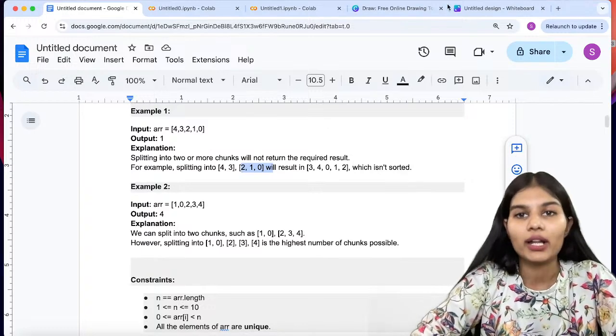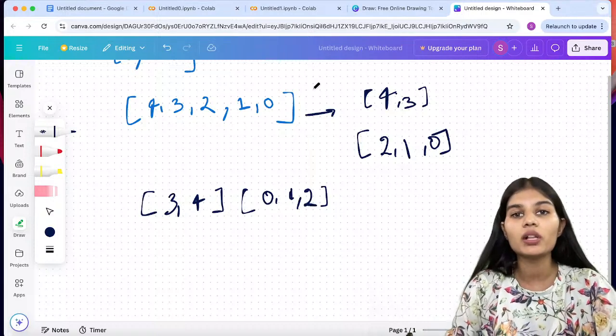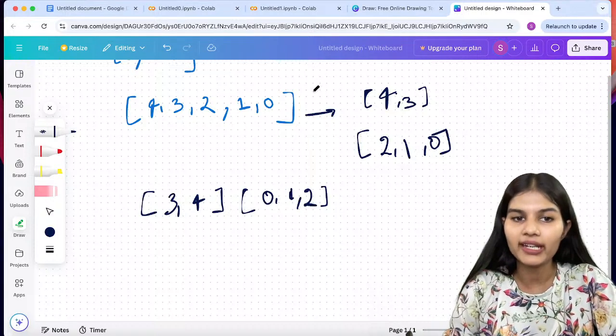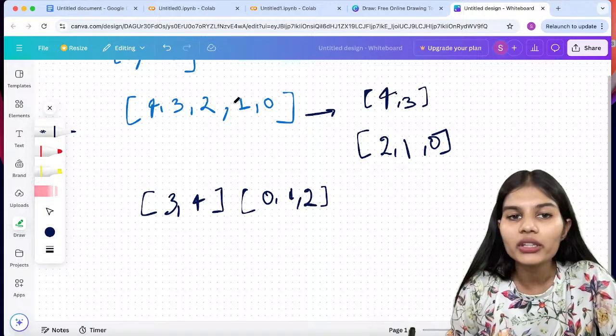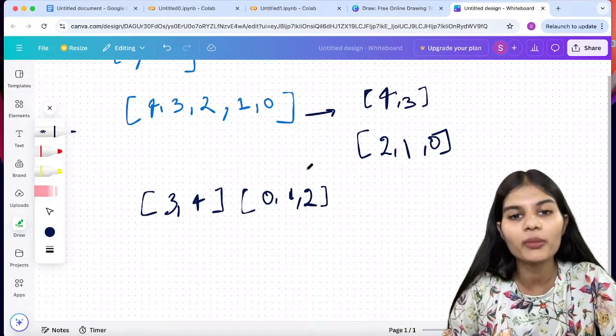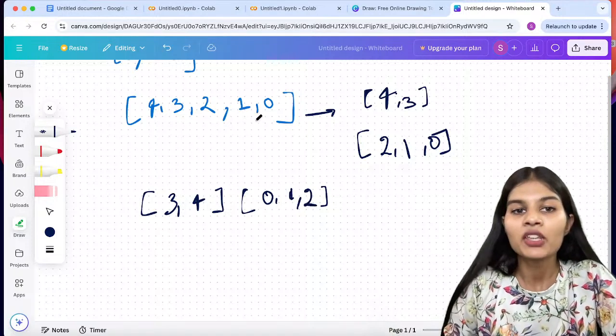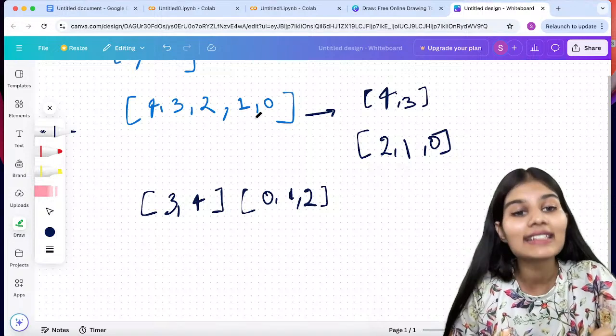Now why 1? Because we have to find the portions which will not be sorted. If I take 4 comma 3 comma 2 comma 1 comma 0, or 3 comma 4 comma 0 comma 1 comma 2, and you see the similarity, 1 is at the same position.